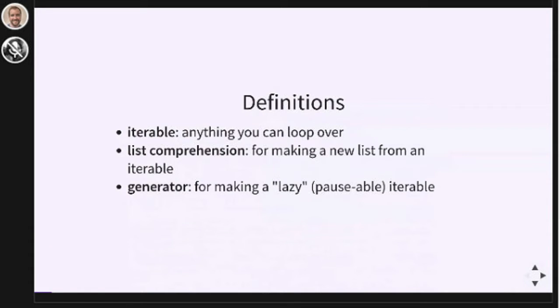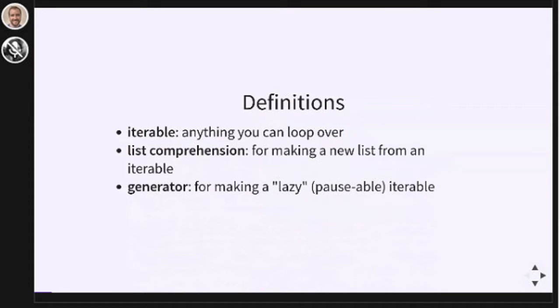So before we get started, let's start with some definitions. I'm going to use all of these words throughout this talk. An iterable is anything that you can iterate over. So anything that you can loop over with a for loop is an iterable. Lists are iterables, dictionaries are iterables, sets are iterables, strings are iterables. Lots of things in Python are iterables.